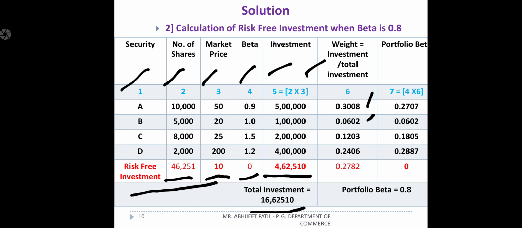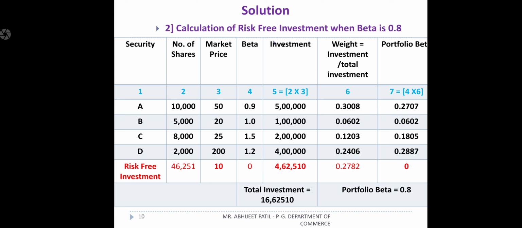Once we get the weights, we should find out the portfolio beta. Portfolio beta will be beta into weights, that is column number 4 into column number 6. Okay, so 0.9 into 0.3008 will get 0.2707. Same way for B, same way for C, same way for D, and ultimately for risk-free investment it will come 0 only, because 0 multiplied with 0.2782 gives 0. Make the total of all these columns, and the answer should and must come 0.8, because they want to find out risk-free investment when beta is 0.8.